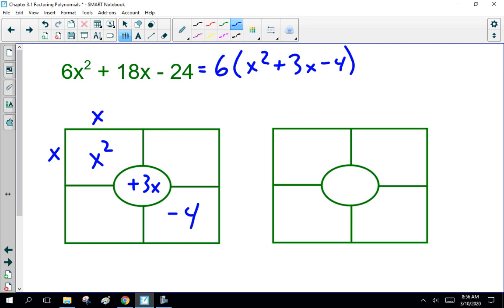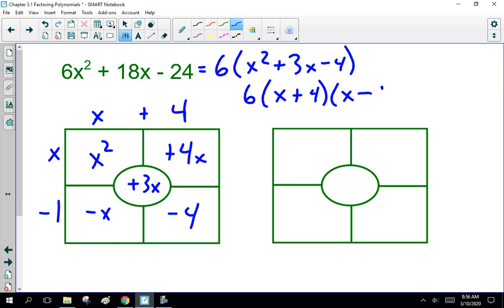One has to be negative, one has to be positive. I think plus 4 and minus 1 works. Minus x plus 4x, yes. So it's x plus 4 times x minus 1. There we go.